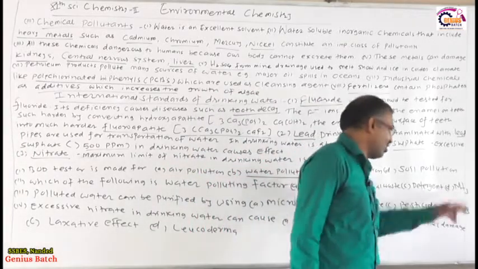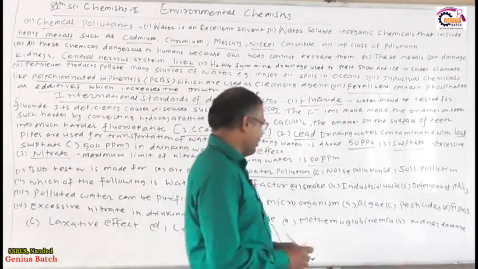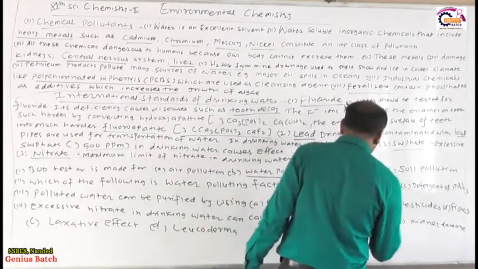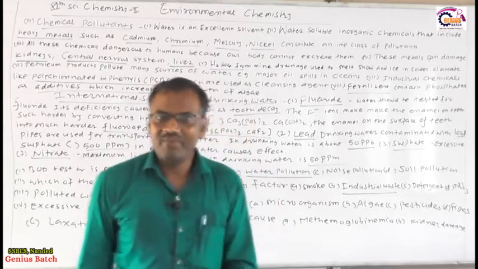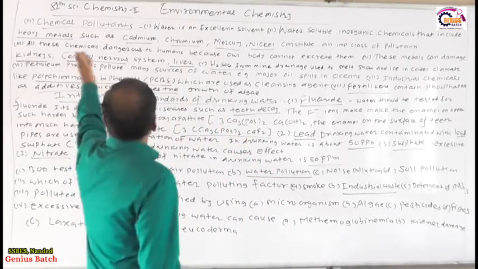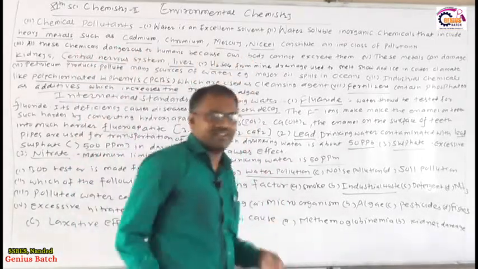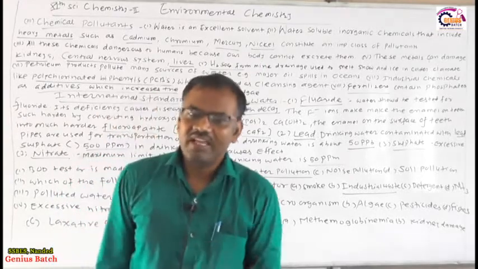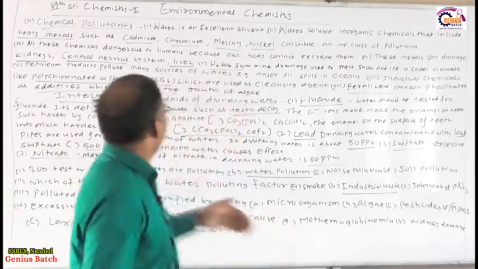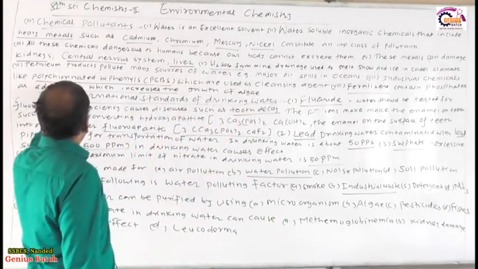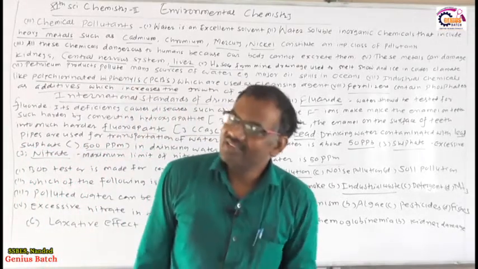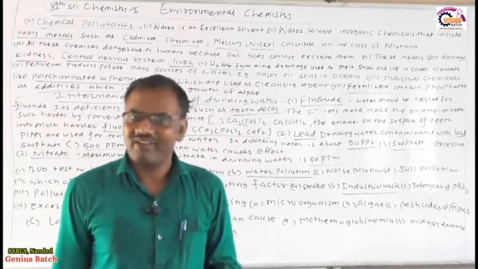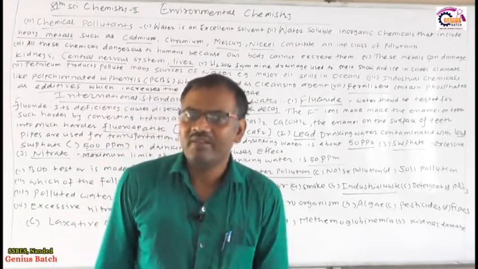So ammonia is not the pollutant. So what will be the answer? Industrial waste, that is heavy metals. Just now we have seen this chemical pollutant, industrial waste. So this H2SO4, heavy metals, then polychlorinated biphenyls, industrial chemicals. These are the industrial waste, and this industrial waste pollutes the water.